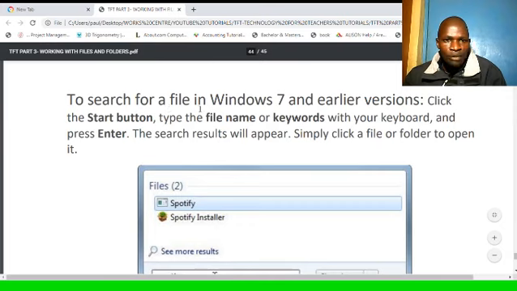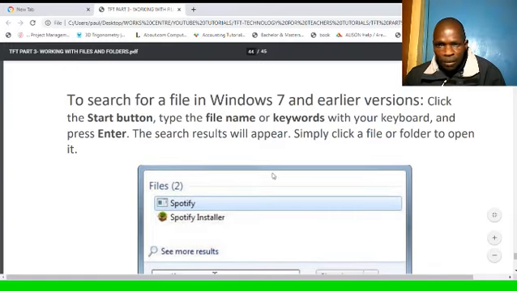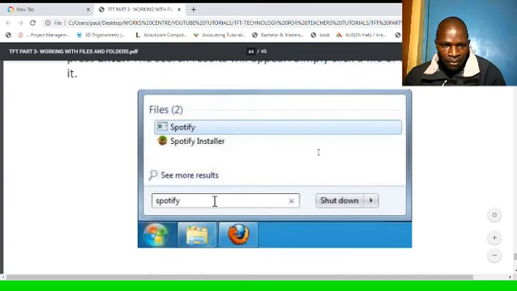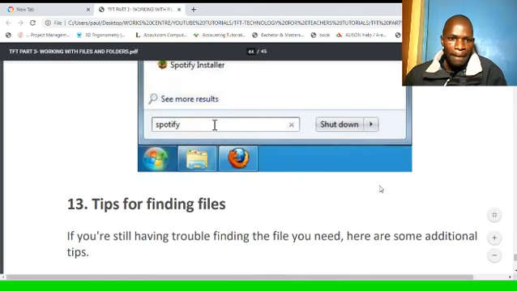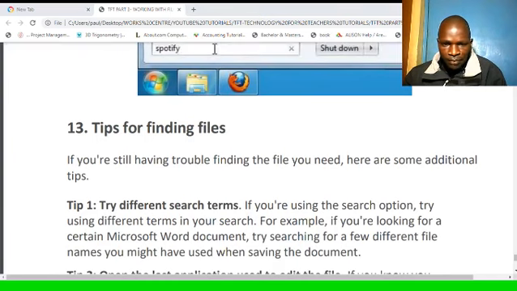To search for a file in Windows 7 and earlier versions, click the start button, type the name of the file or keywords with your keyboard and press enter. The search results will appear. Simply click a file or folder to open the one that you have identified. I want to take you to my desktop to search for a file, so back to my desktop to see how to search for files.